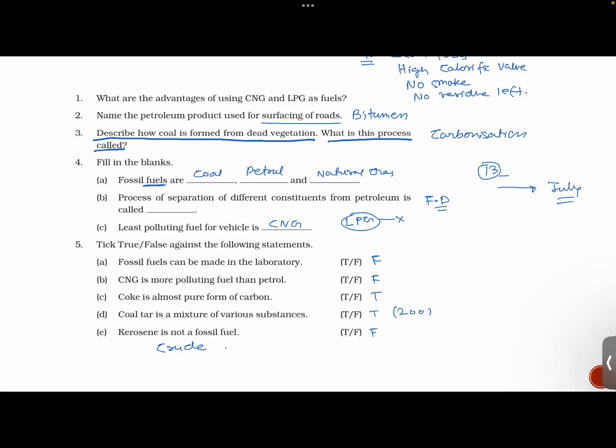Chapter number 13 is almost about to be completed. Now before chapter number 13, which chapters have been completed, like crop production? Yes, sir, crop production. I guess so, sir. Microorganisms. Yes, sir, that's also been finished.